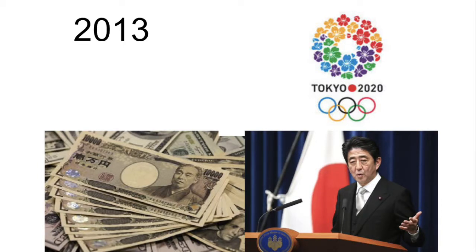In 2013, thanks to a weaker yen, exports rise 10.1%, which is the fastest annual rate since 2010. This gives a boost to Prime Minister Abe's economic recovery plan. In the same year, Tokyo is chosen to host the 2020 Olympics.